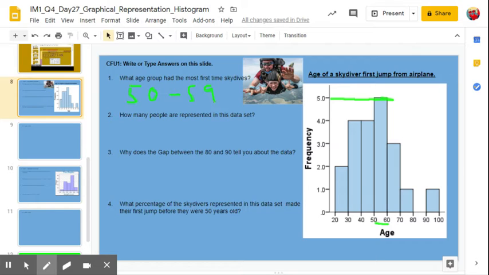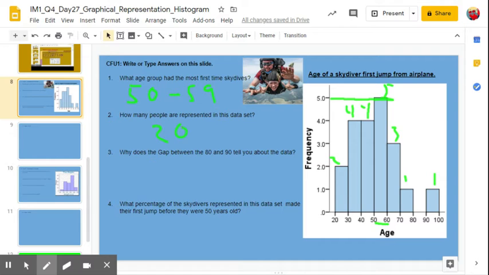How many people are represented in this data set? Well, you got to look at each bin and what the frequency is. So the first bin here, we had 2, then 4. 2 plus 4 is 6, then 4. That's up to 10, plus our 5. Now we're at 15, plus our 3. We're at 18, plus our 1. Now we are at 19, and then plus our 1, we're at 20. Let me just make sure I did that right here. 2, 4, 4, 5, 3, 1, and 1. So 2, 6, 10, 15, 18, 19, 20 is correct.